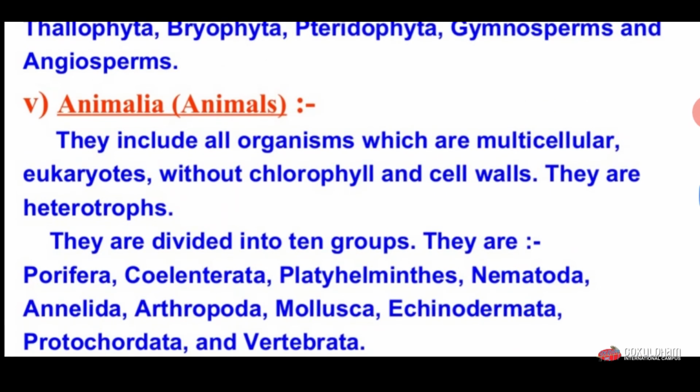They are divided into 10 groups: Porifera, Coelenterata, Platyhelminthes, Nematodes, Annelida, Arthropoda, Mollusca, Echinodermata, Protochordata, and Vertebrata. These 10 groups we are going to discuss in detail later.